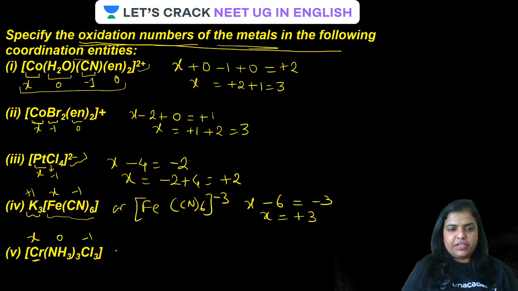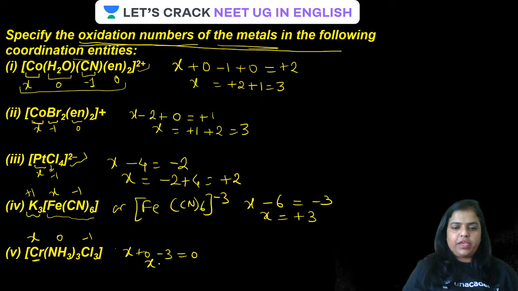Have a look at the screen. What is the net charge on the complex, guys? Overall charge is nothing. There is no charge, so it will be what? Let it be x plus 0 minus 3 is equal to 0. So x has to be what? Plus 3. Is that clear? X has to be plus 3. All clear, guys? All clear?